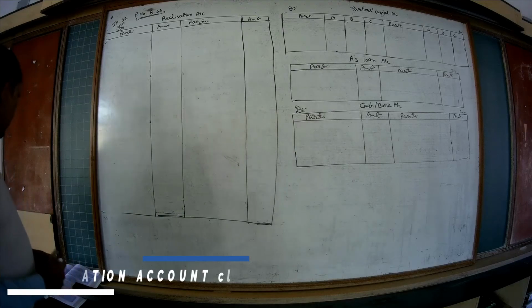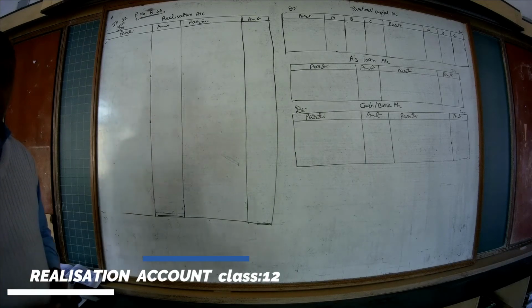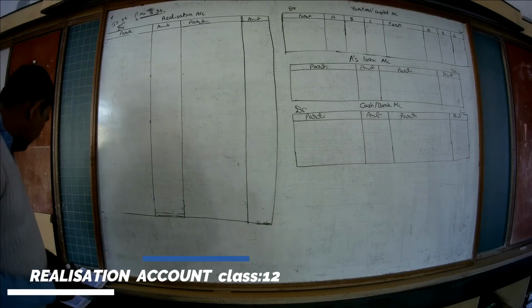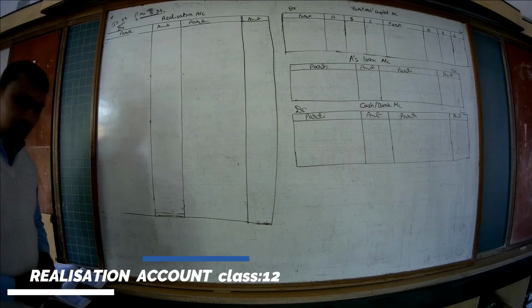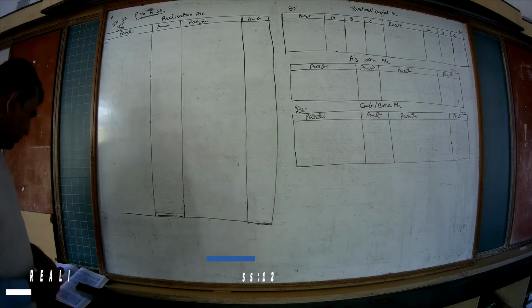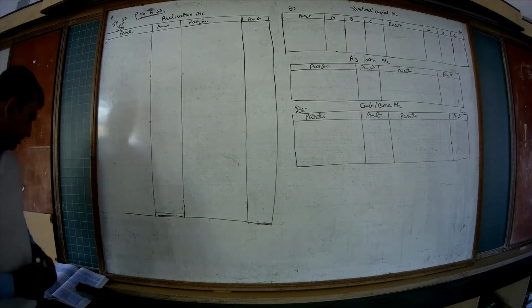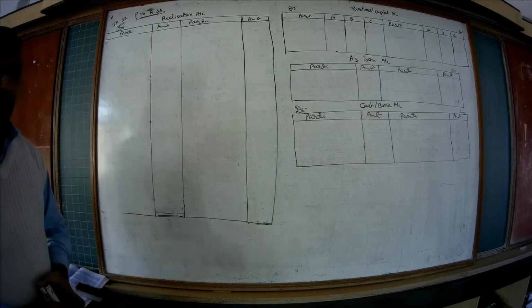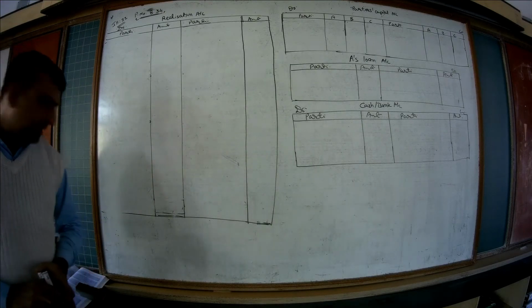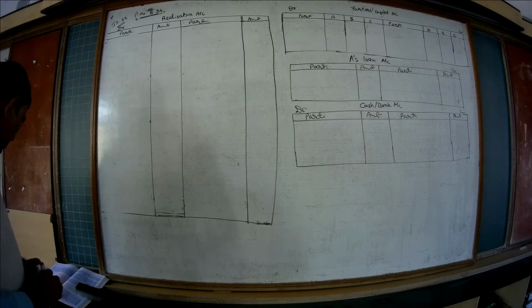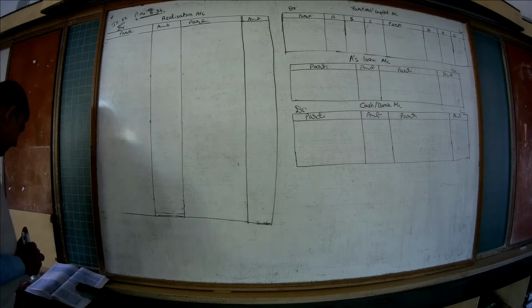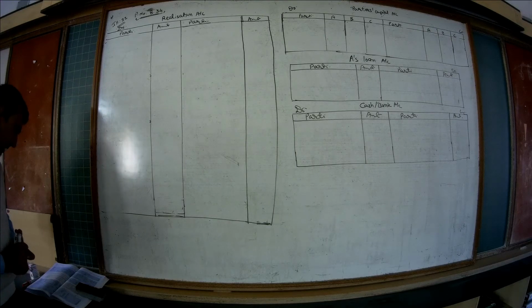Illustration number 21, page number 8.34 of T.S. Grewal. A, B, C were partners sharing profits in the ratio of 3:1:1. Underline that 3:1:1. On 31st March 2020, they decided to dissolve the firm. On that date, the balance sheet of the firm is given here, and the adjustments.